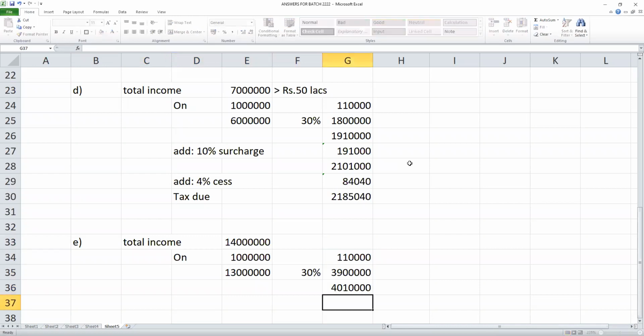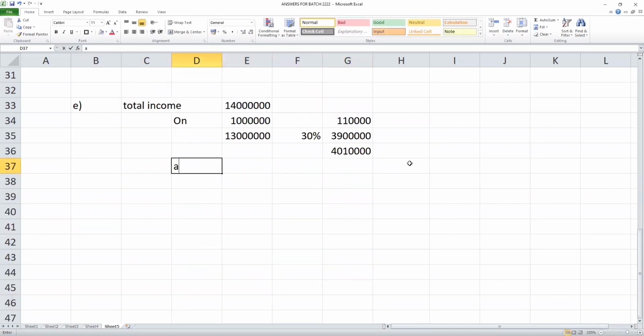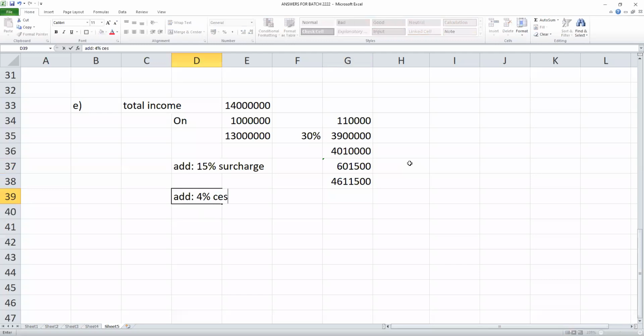Total, this is my tax. Add surcharge. Surcharge is 15%, not 10%. Correct. Then add 4% cess. Over, students. This is my tax due.